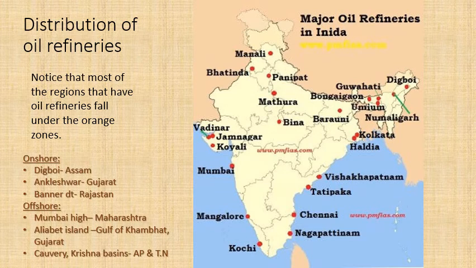And you have two major types of oil refineries. One is onshore, which means on the land. The whole oil rig and the pipe and taking out oil and gas, everything happens on land. Example, Digboy oil field in Assam, Ankleshwar oil field in Gujarat, and the Barmer district in Rajasthan. So these are three major onshore oil fields.